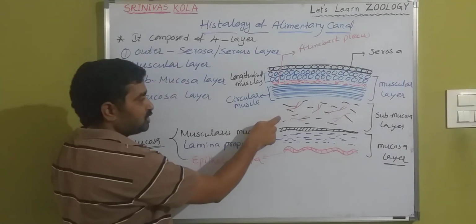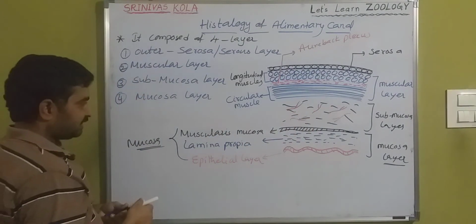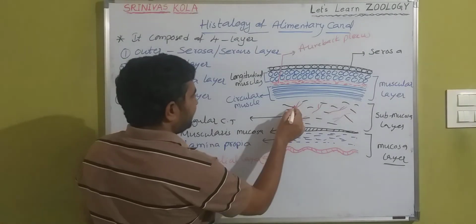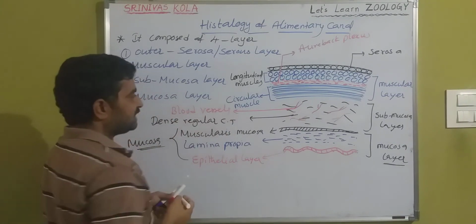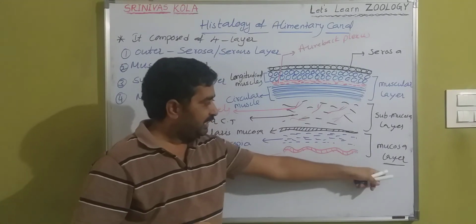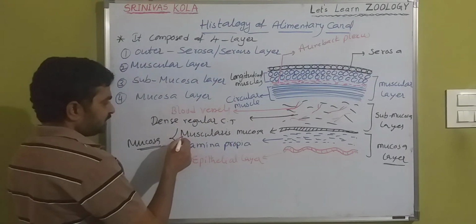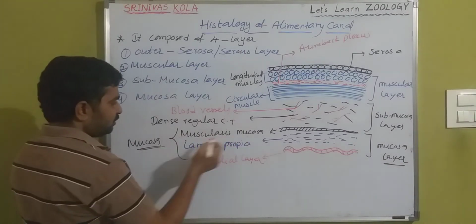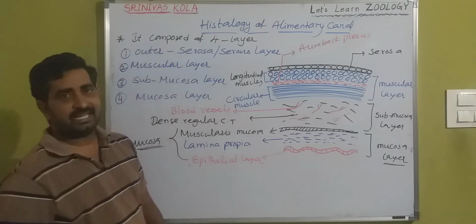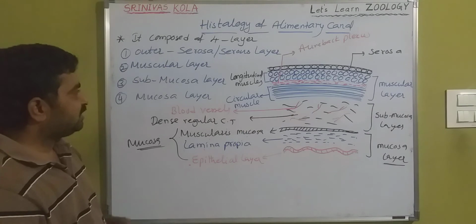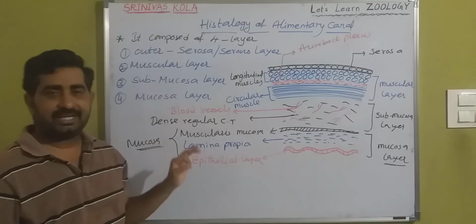It is followed by the submucosa layer, which contains dense regular connective tissue and blood vessels, and then the mucosa layer. It includes 3 sublayers: outer muscularis mucosa, middle lamina propria, and the inner epithelial layer. So this is the information about the histology of the alimentary canal.